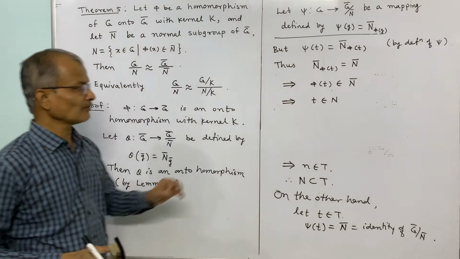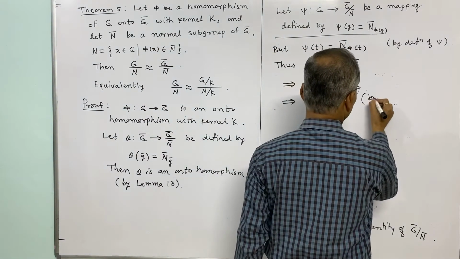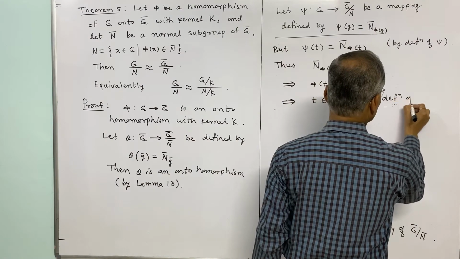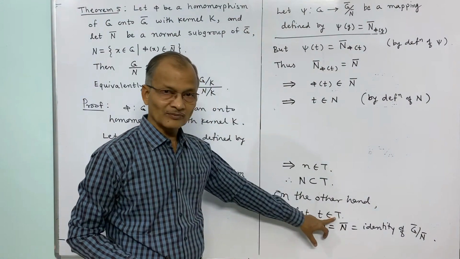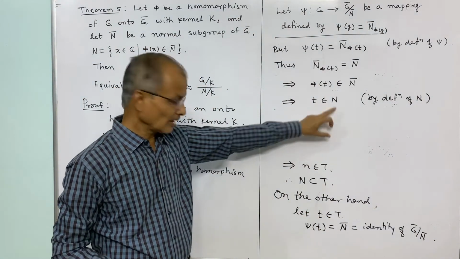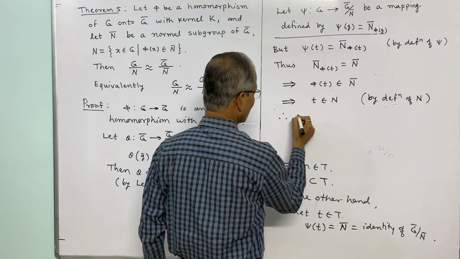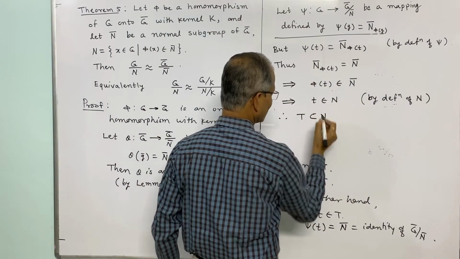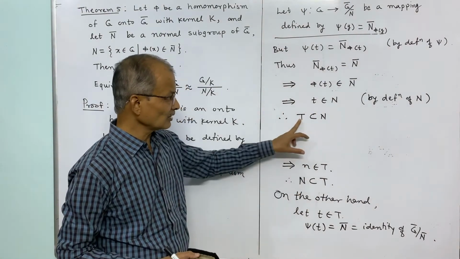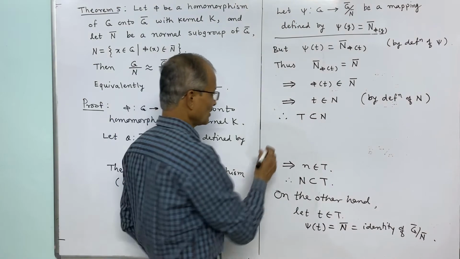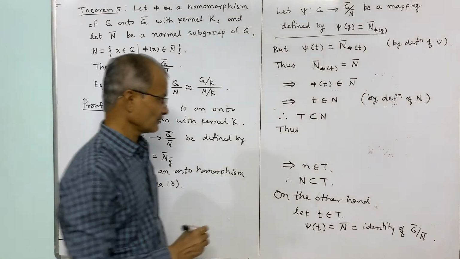Because the phi image of elements in N is in N bar, by definition of N. And thus starting with t belongs to T, we have obtained t belongs to N, and therefore T is a subset of N. Now you see both the parts. First we have shown N is a subset of T, and now we have shown T is a subset of N, and thus T is equal to N, and that is the kernel of psi.